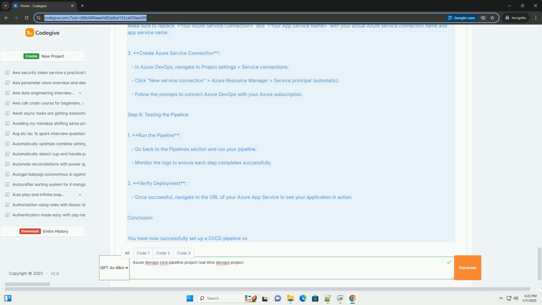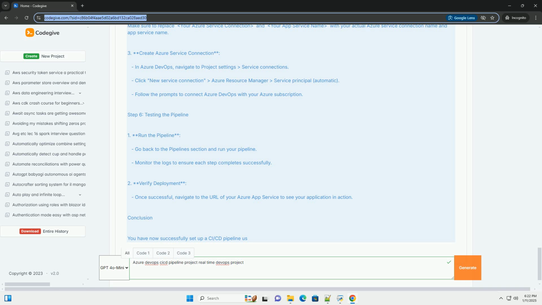Step 6. Testing the pipeline. 1. Run the pipeline. Go back to the Pipelines section and run your pipeline. Monitor the logs to ensure each step completes successfully. 2. Verify deployment. Once successful, navigate to the URL of your Azure App Service to see your application in action.